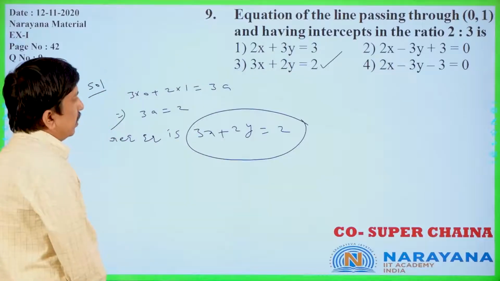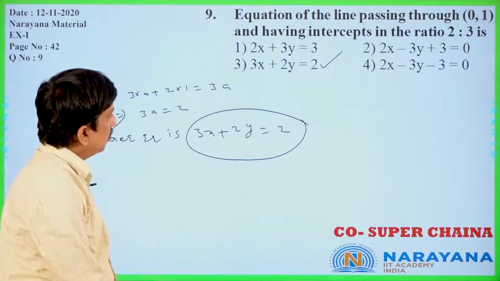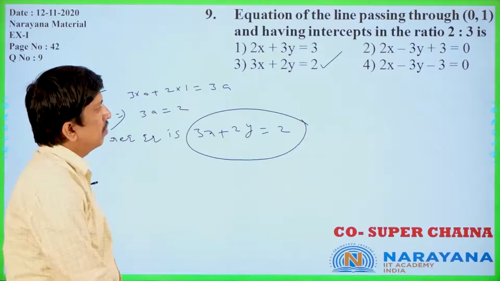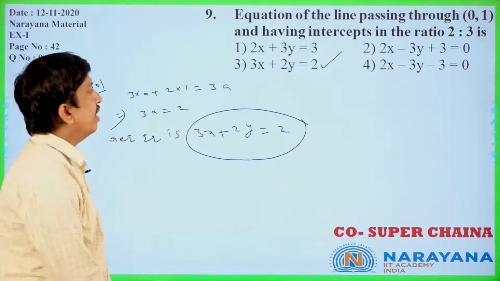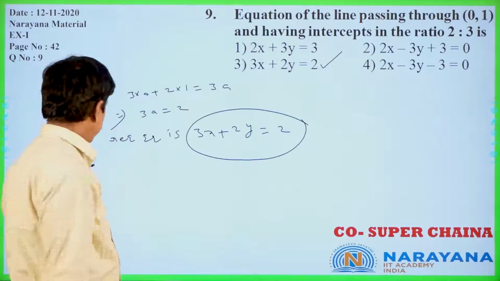So the first option 2x plus 3y equal to 3, 2x minus 3y plus 3 equal to 0, 3x plus 2y equal to 2, 2x minus 3y minus 3 equal to 0. So 3x plus 2y is equal to 2 is the right answer. Let us move to the next question.